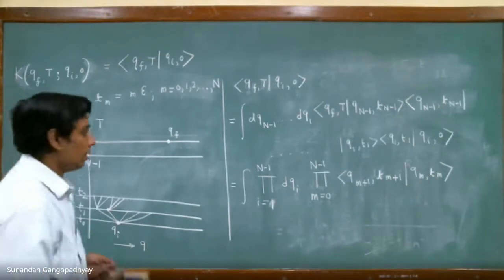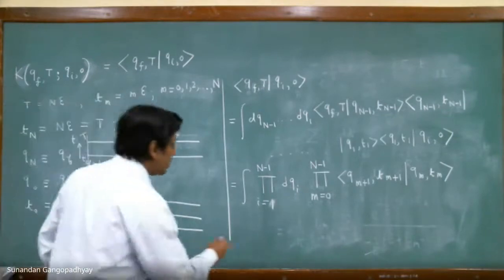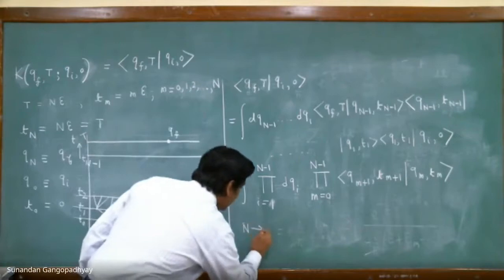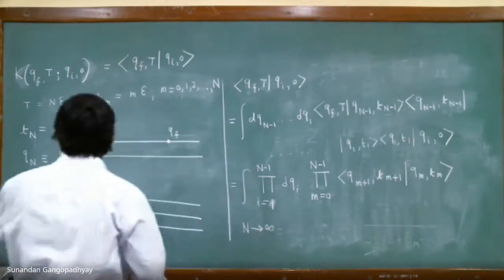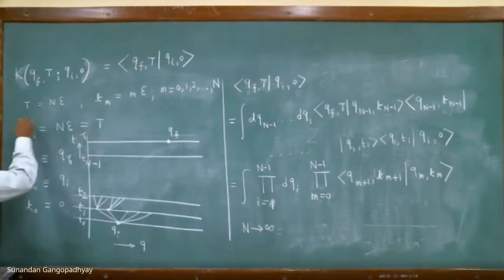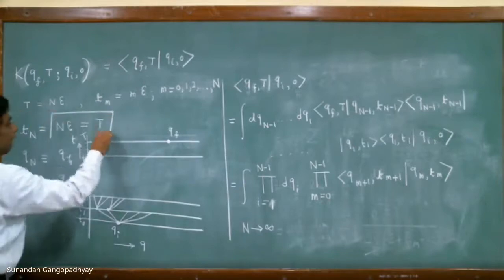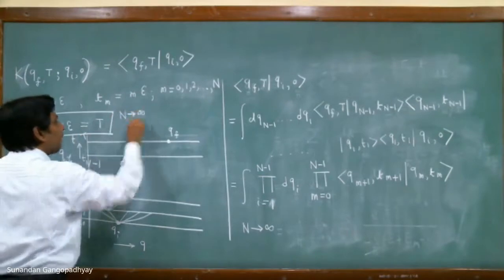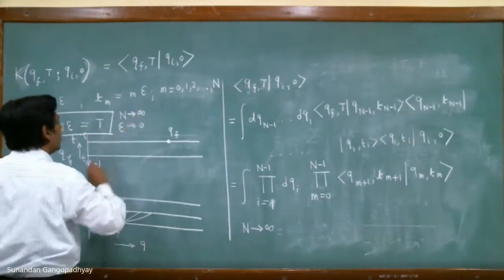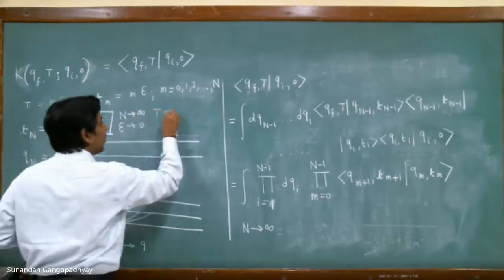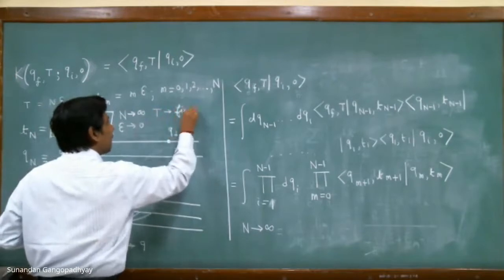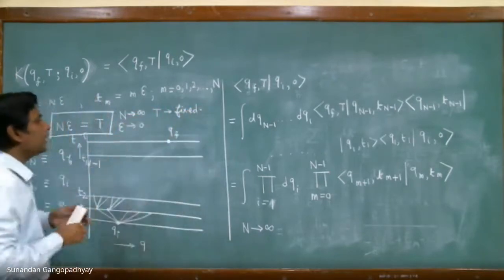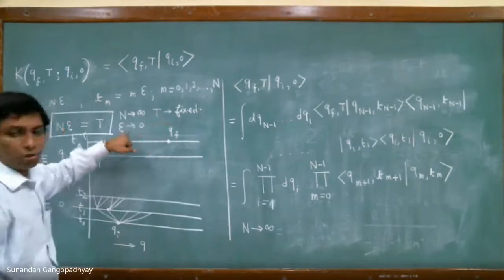And if I take this limit n tending to infinity, just look at this expression. If I take n tending to infinity with t fixed, then epsilon goes to 0.